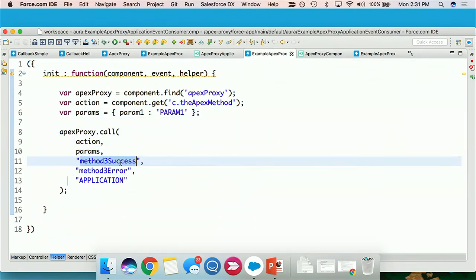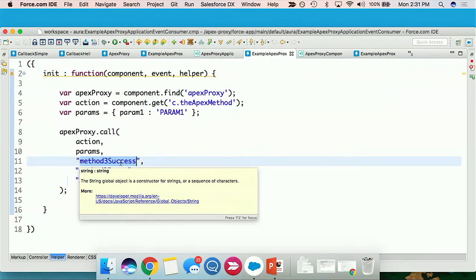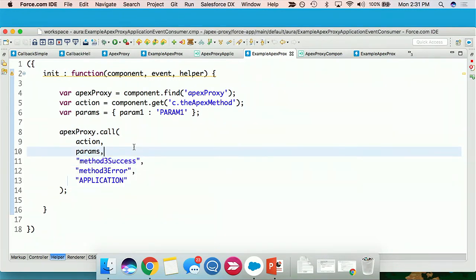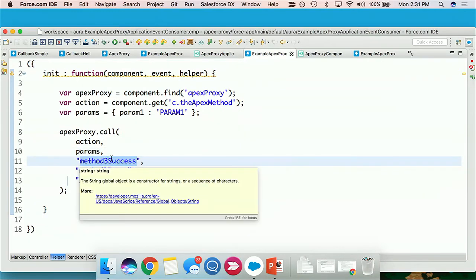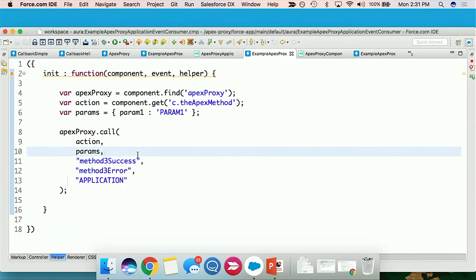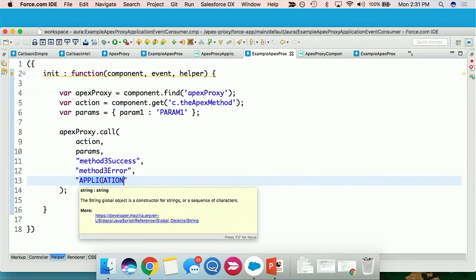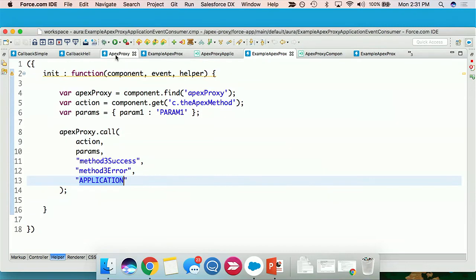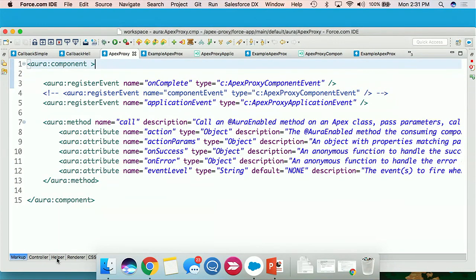The difference here: instead of passing a function for my success as a callback and a function for my error as a callback, I'm just going to pass two strings. These are the titles that get passed into those application events, so whoever's listening for it can evaluate that and say, what was this? Where did it come from? What should I do with it? And then one extra parameter we didn't talk about with Apex proxy at the start was this application or component flag. This is the event level that we want Apex proxy to broadcast when something happens.